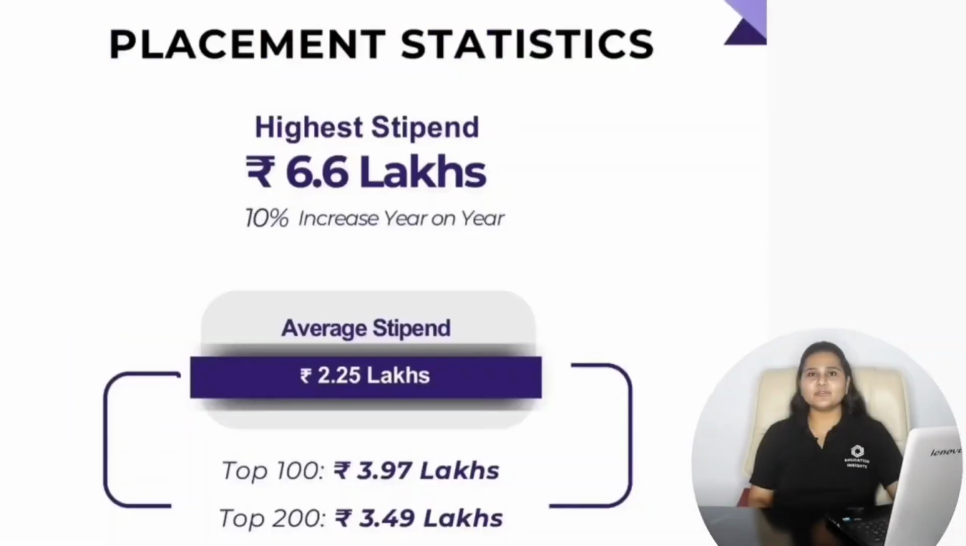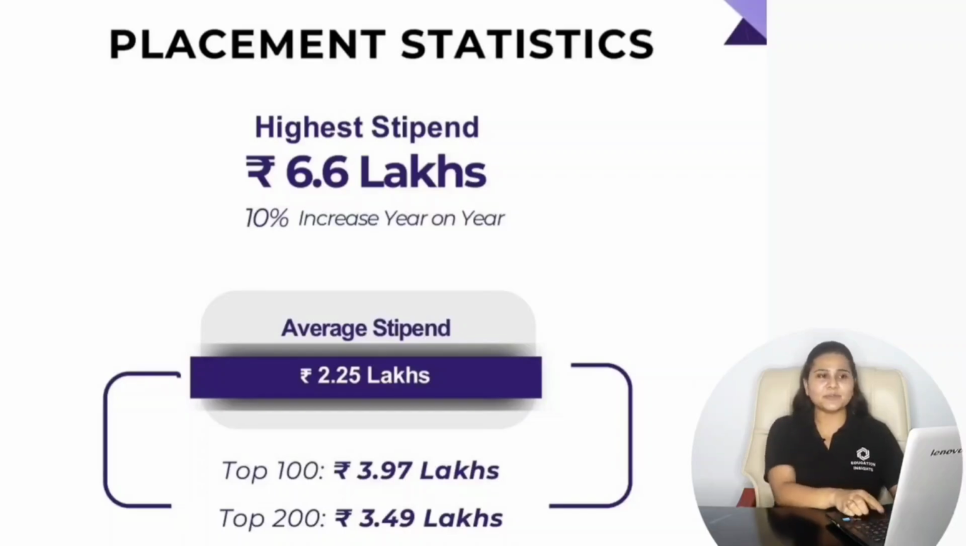Now if we consider the overall placements for the batch of 2023-2025, the highest stipend offered was 6.6 lakhs. And if we consider the average stipend offered for the candidates, it is 2.25 lakhs. Then the top 100 candidates are with the average stipend of 3.97 lakhs and the top 200 candidates are with the average stipend of 3.49 lakhs.